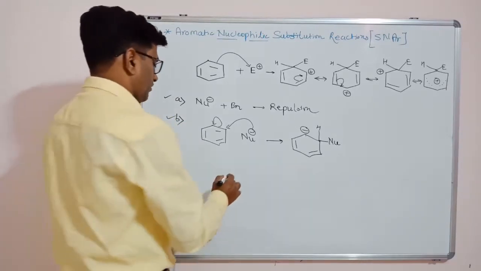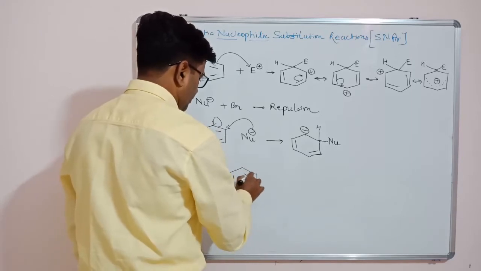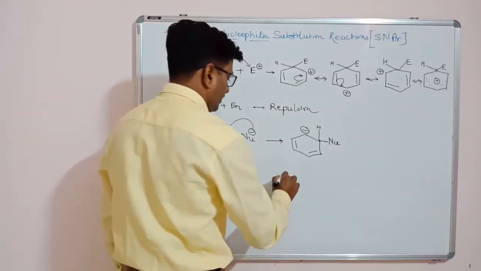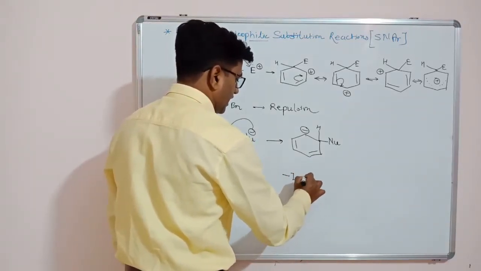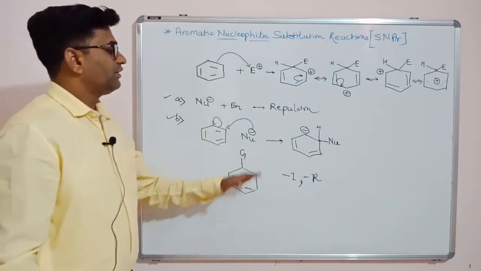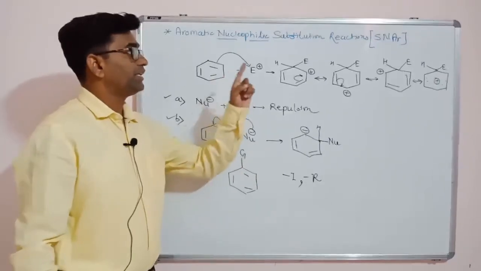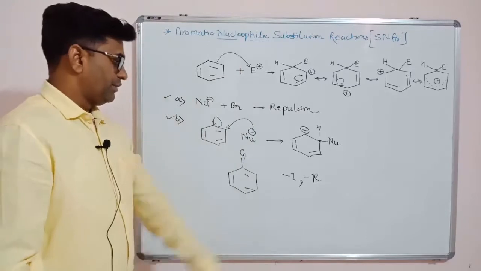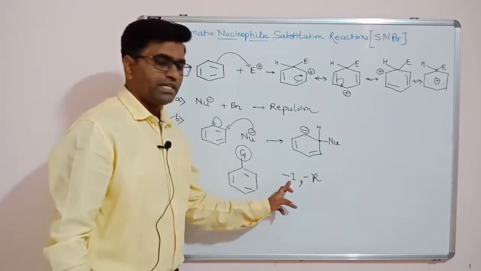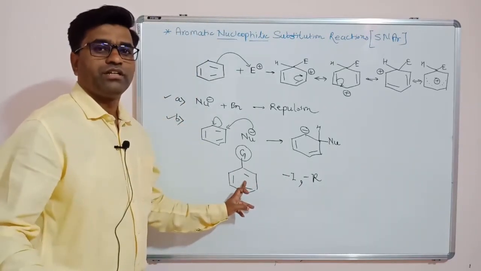When the benzene ring has a substituent having strong minus I effect as well as strong minus R effect, then the nucleophile may attack the benzene ring and show nucleophilic substitution, because these effects make the benzene ring electron deficient.